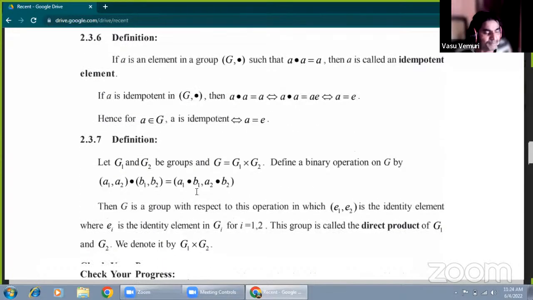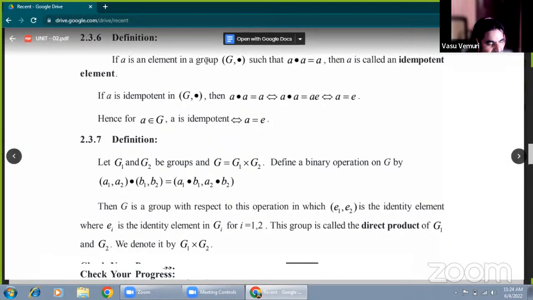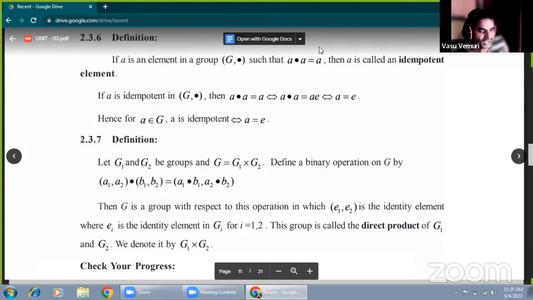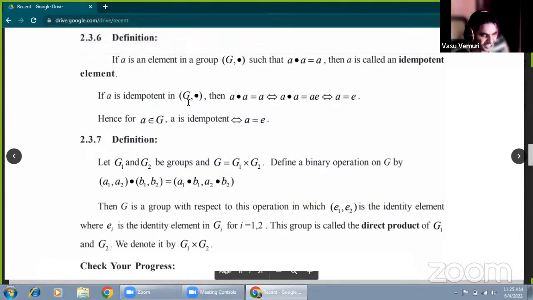Okay. What is the idempotent element? It's very important. Let G under multiplication be a group, and suppose A is any one of the elements, A belongs to G. If A into A equals A, then A is called an idempotent element. This condition must be satisfied: A into A equals A. That's why A is called an idempotent element in G under multiplication.